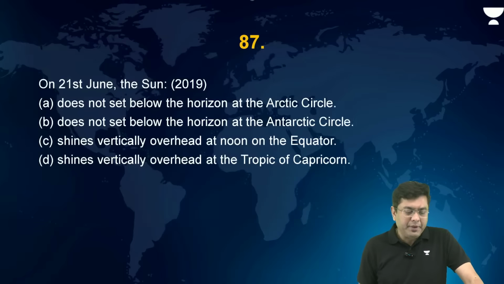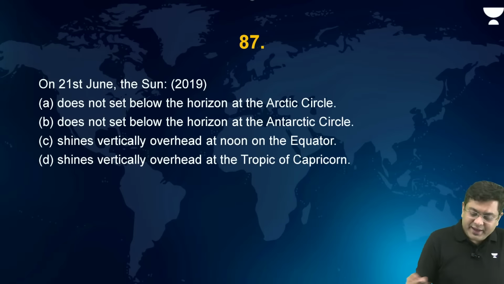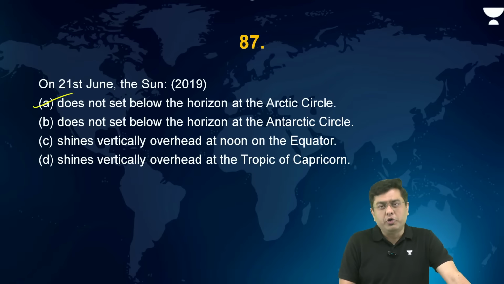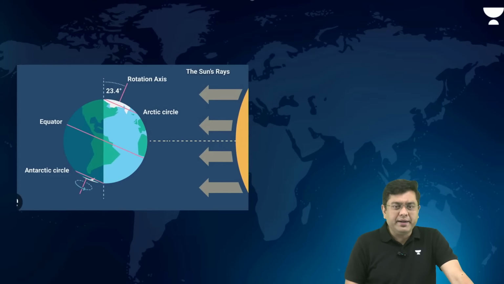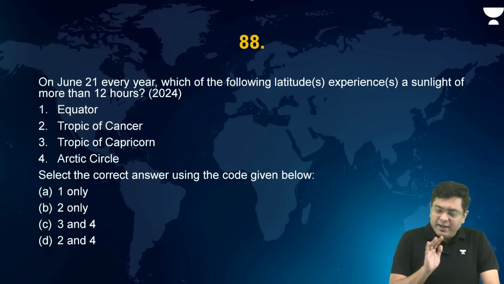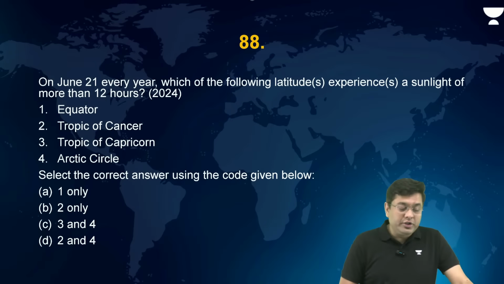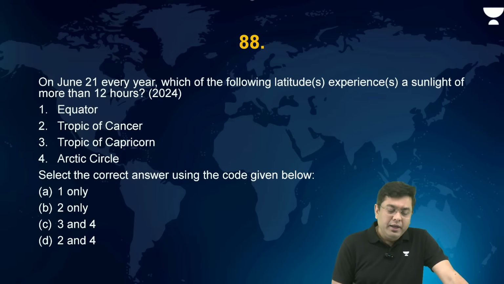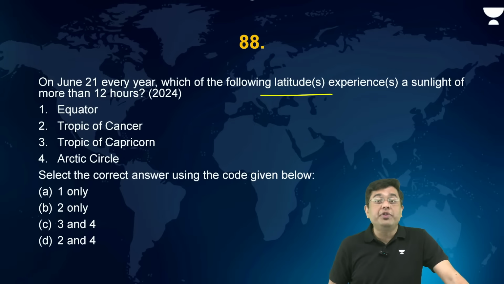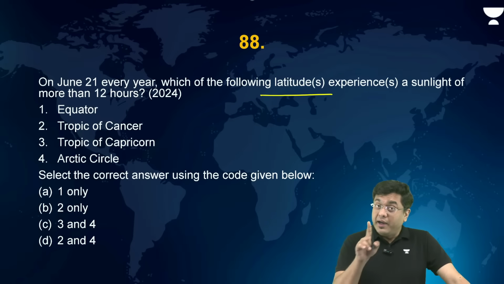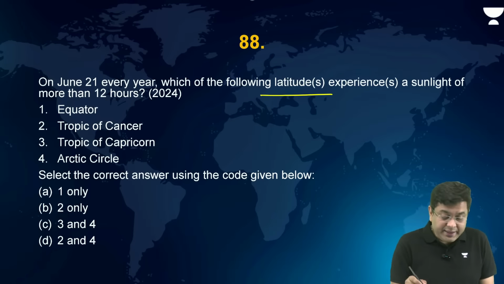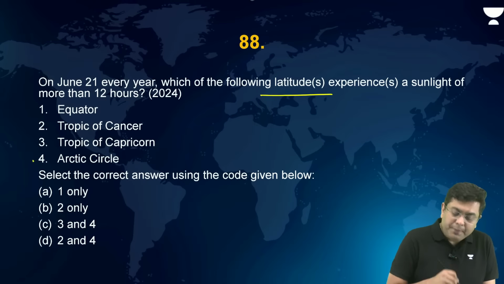Sunrise will not happen. So in this case, the answer is the sun does not set below the horizon at the Arctic Circle. Now, that is the case of the position of planet Earth. Now, again, another question which was asked last year: on June 21 every year, which of the following latitudes experiences a sunlight of more than 12 hours? So we have seen Arctic Circle, continuous sunlight, right? So this will be one.